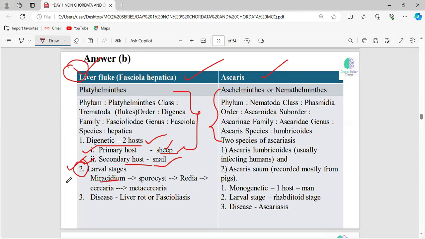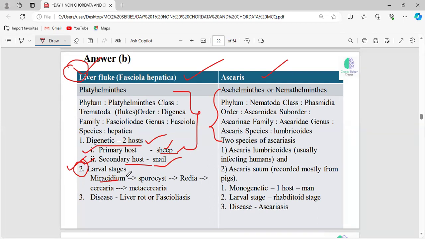Miracidium is a larval stage. Whenever the egg has hatched out, it is converted into the Miracidium larva, and the egg will hatch out into this larval stage only in water. Temperature and light will be the major deciding factors whether the egg develops into the Miracidium larva or not.